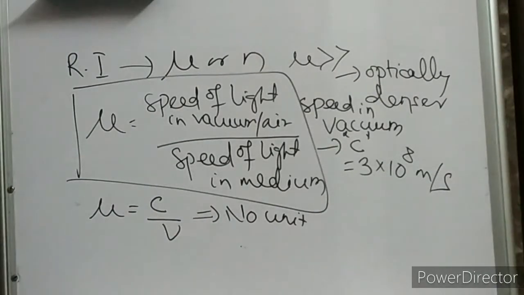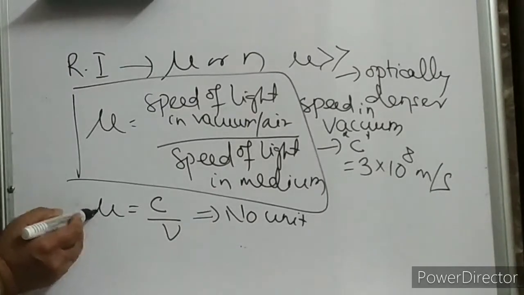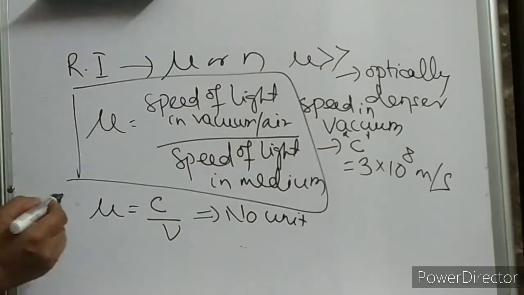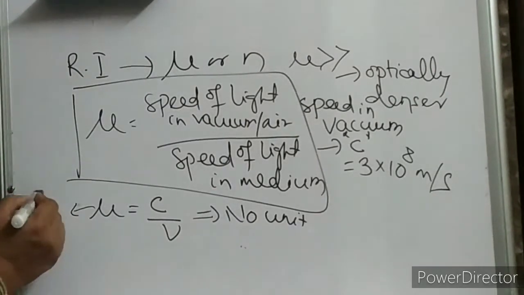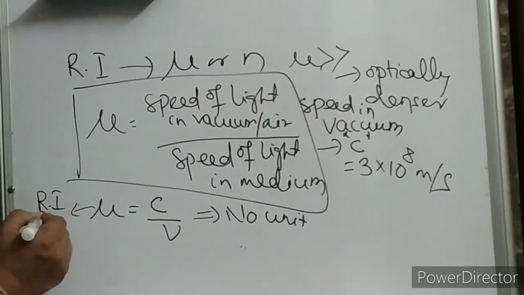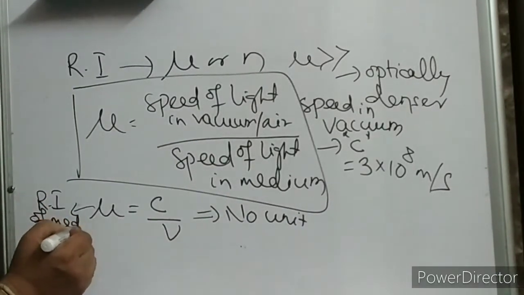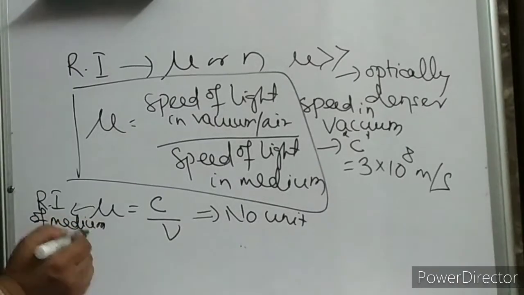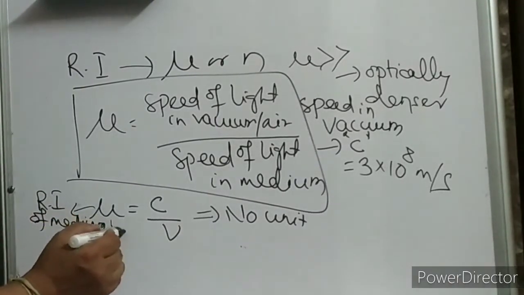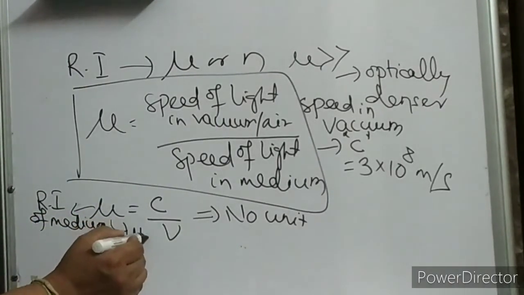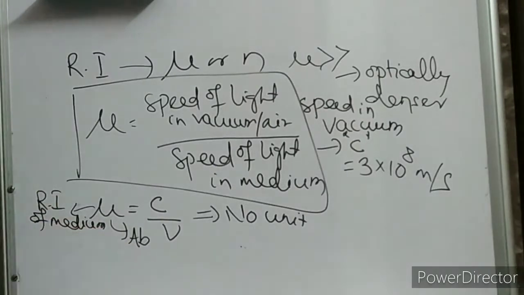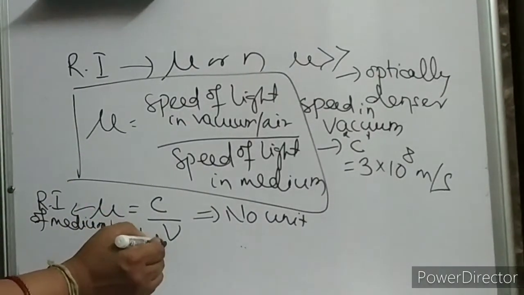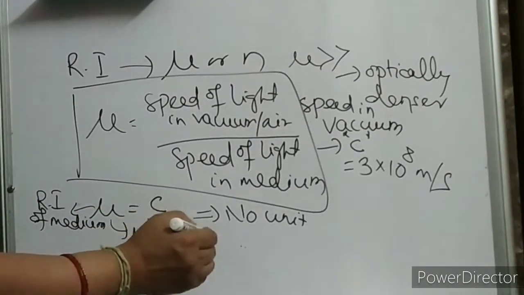Another important point: this is the refractive index of the medium we are calculating. Clear, children? And it is known as the absolute refractive index.